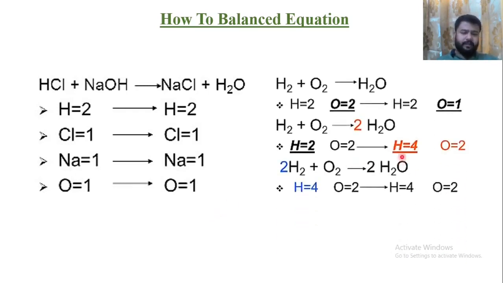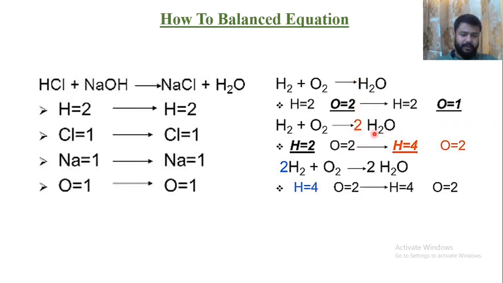Now this one, H2 plus O2 gives you H2O. This is not the balanced one. Here we have 2 H and 2 oxygen on the left, and 2 H and only 1 oxygen on the right. So in order to balance this equation, we can write 2 on H2O.